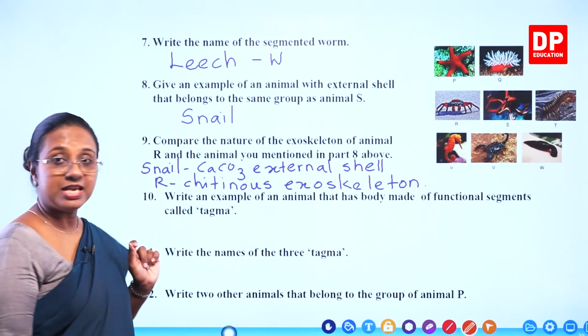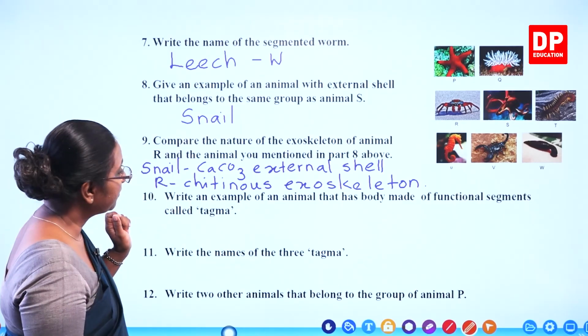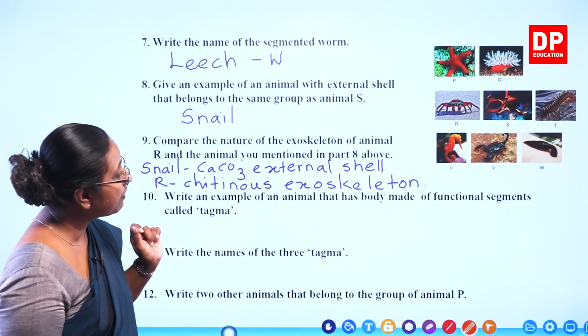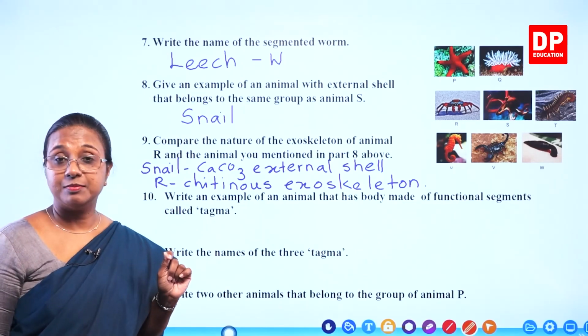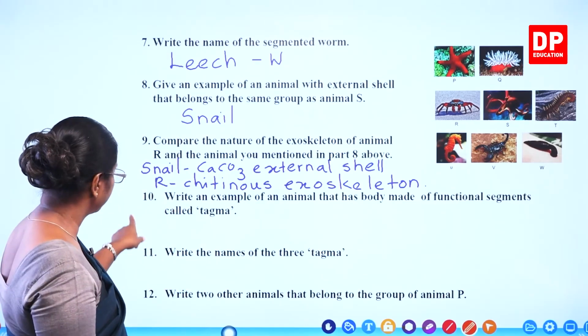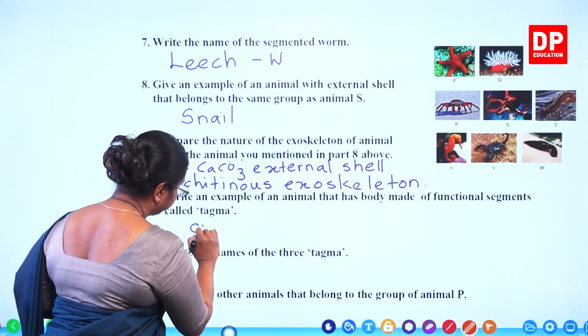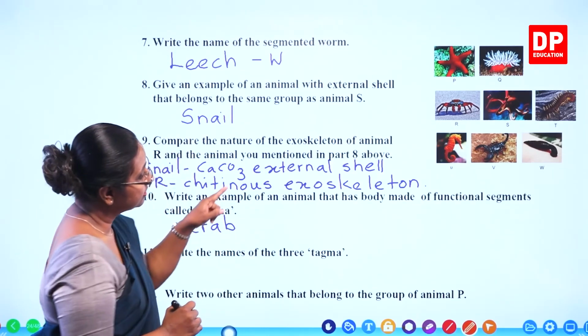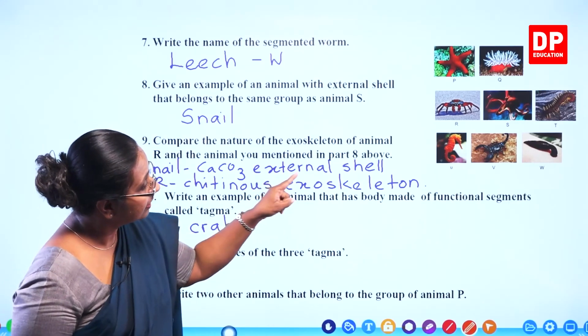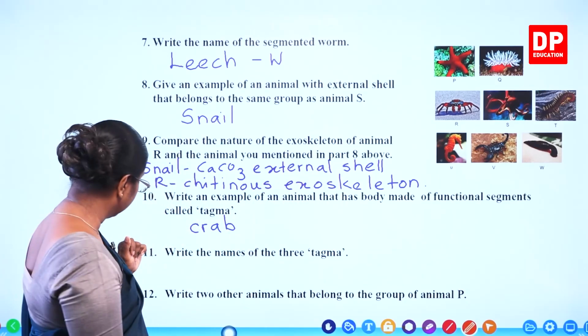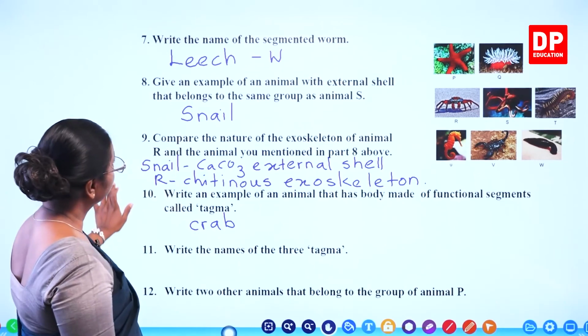Then question number 10. Write an example of an animal that has body made of functional segments called tagma. Again, those are arthropods. Write an example. There are 3. We will write crab. In addition to that, there is the centipede as well as the scorpion. You can write any one. The last 2 questions.